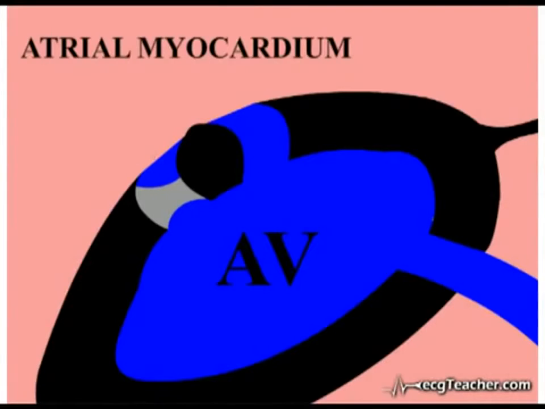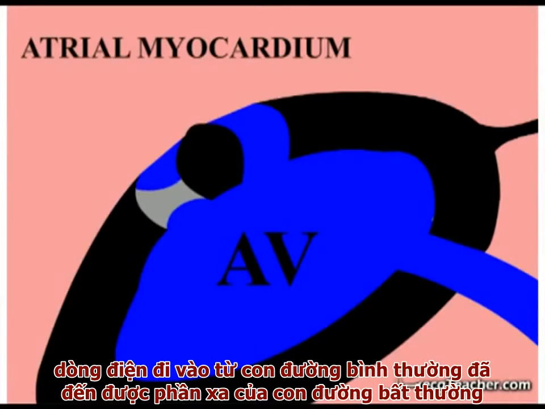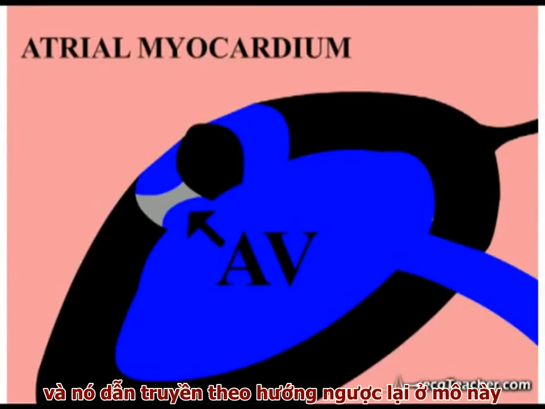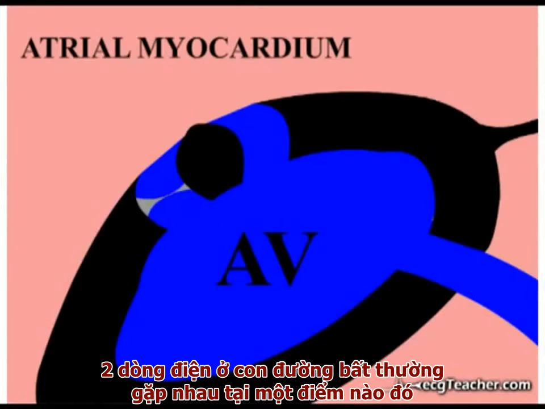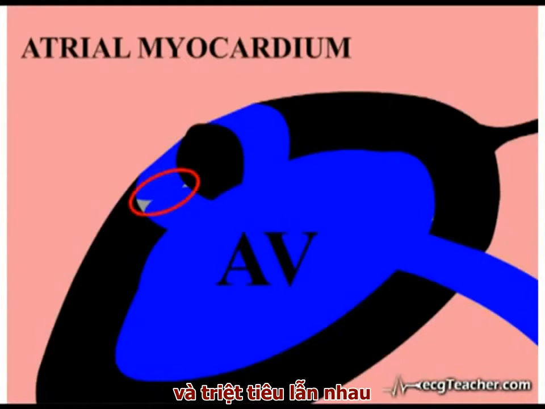However, at this point, current flowing in the normal conducting tissue has already reached the distal end of the abnormal strand and is conducted in a retrograde direction into this tissue. The two currents in the abnormal strand meet at some point and obliterate one another.